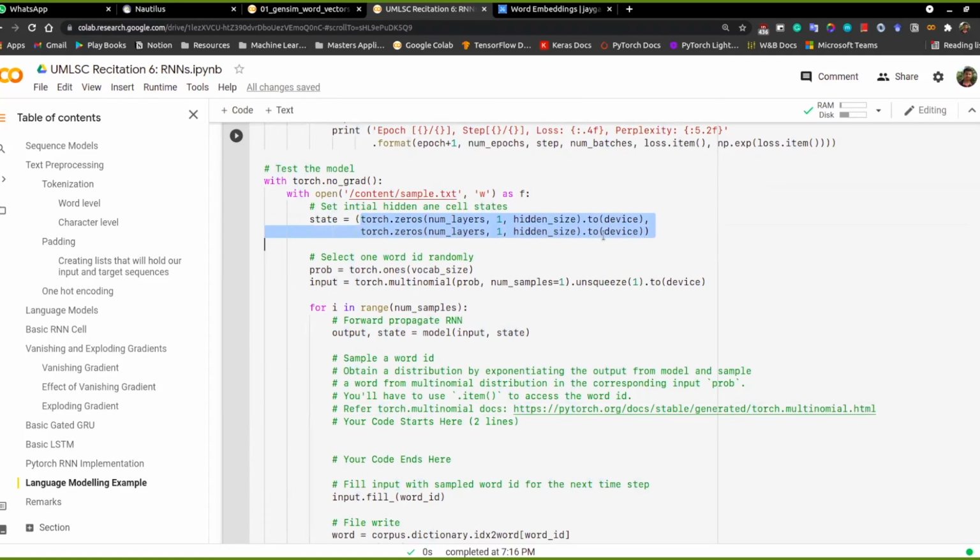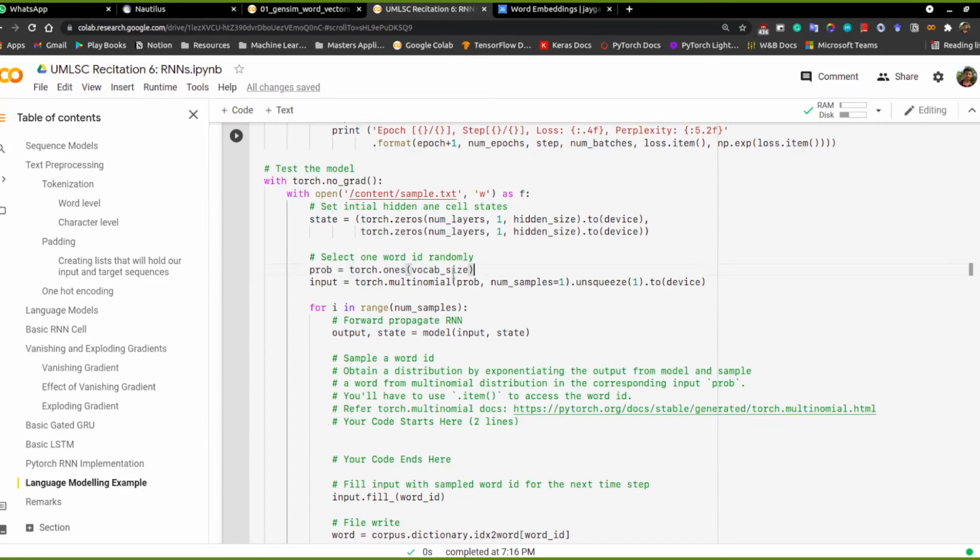So here you're initializing the hidden and cell states that you have. You want some starting point, or some input, which you pass to the language model, and then it generates further on. So in this case, you pass some word that you have in your vocabulary, and this is a probability distribution.